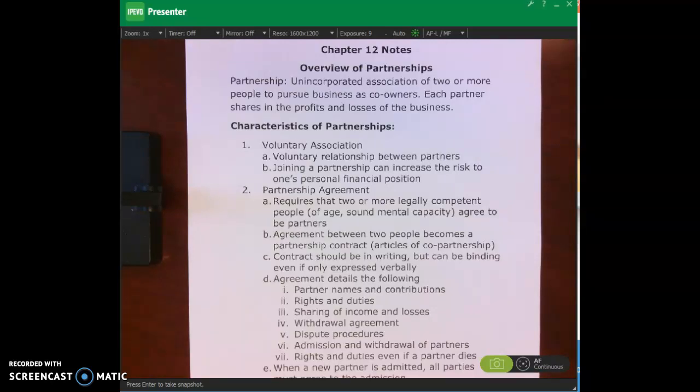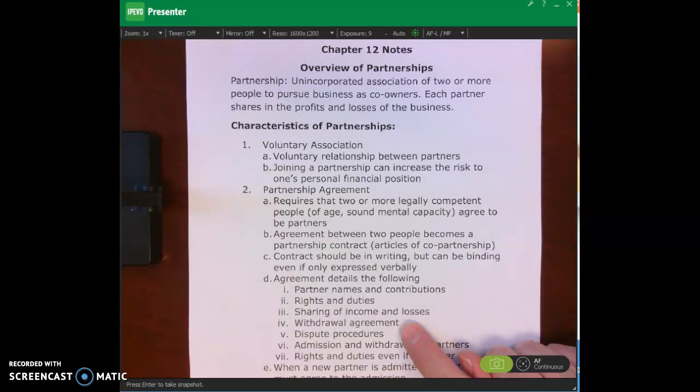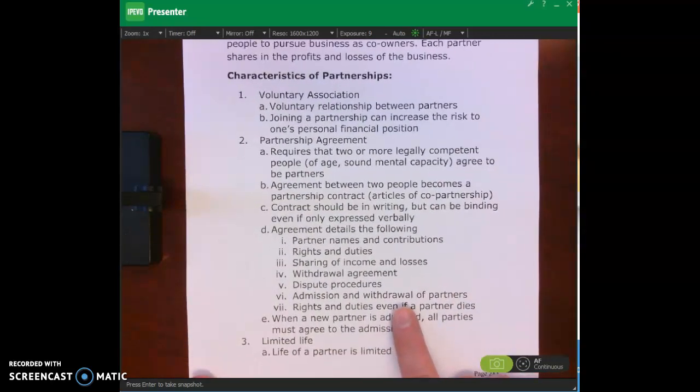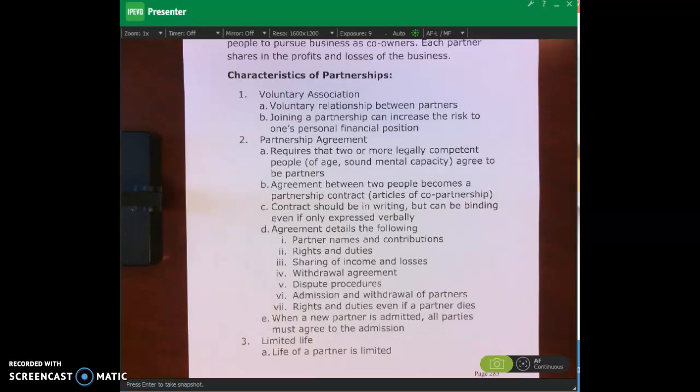And it would also talk about not just sharing in losses, but also a withdrawal agreement. What's going to happen when one partner wants to leave? What happens when we want to admit a new partner? What happens if the partner dies? Okay? So continuing on with characteristics of partnerships, the other one is that there's a limited life.